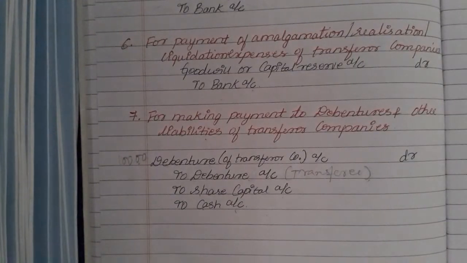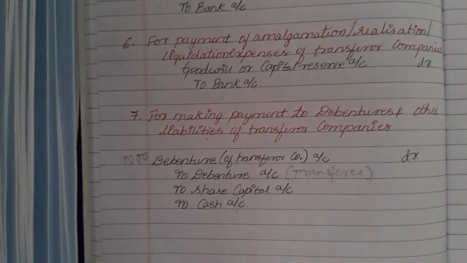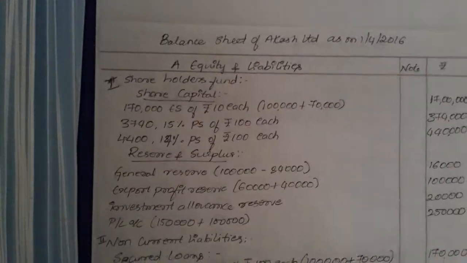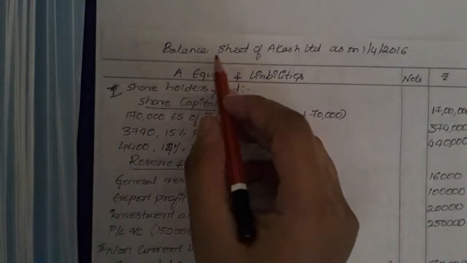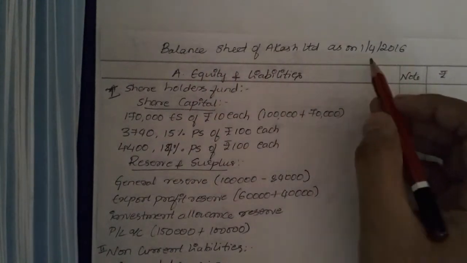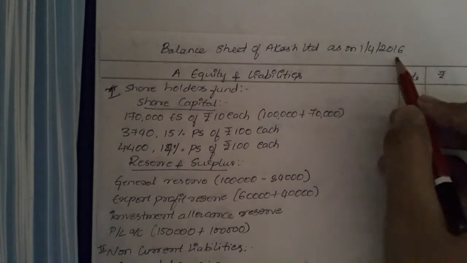So I can say this is the last entry, for the opening books. We have passed entries only regarding the opening books. So let's see what is the next thing we need to prepare. We need to prepare a balance sheet, that is, after amalgamation. So after amalgamation, now the balance sheet in the books of the transferee company, that is Aakash Limited. Balance sheet of Aakash Limited as on 1st April 2016.